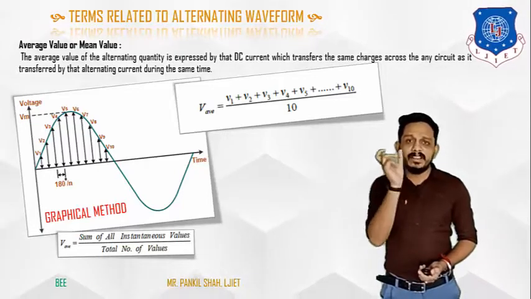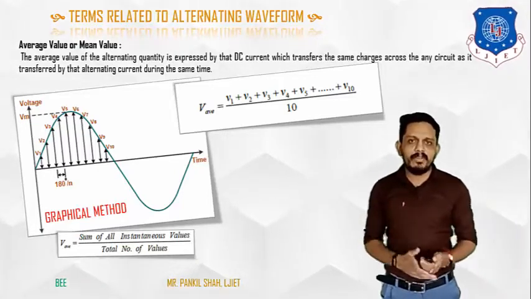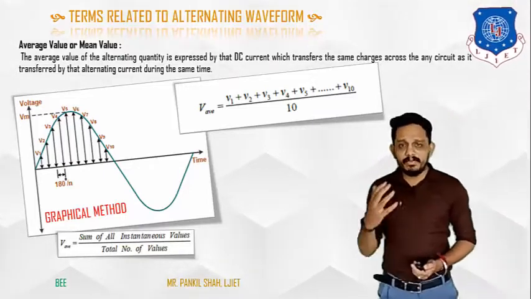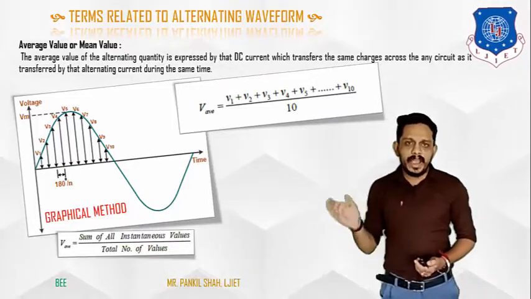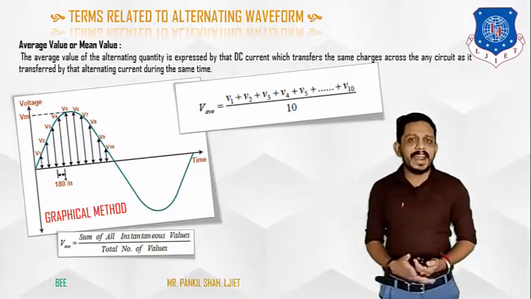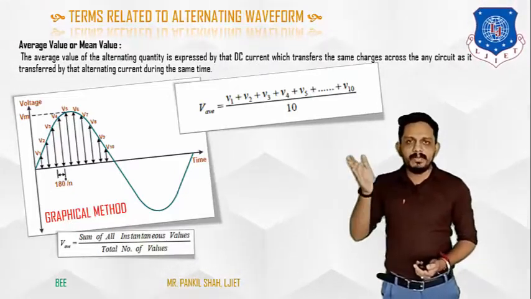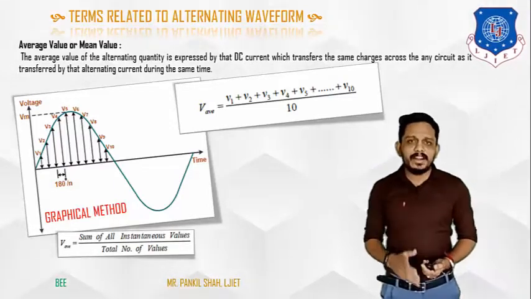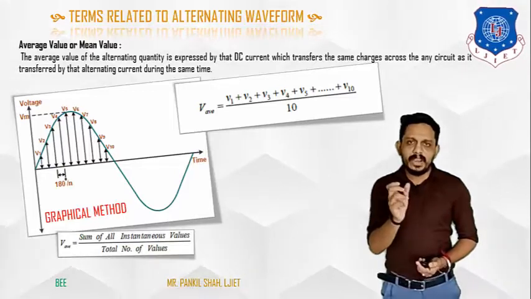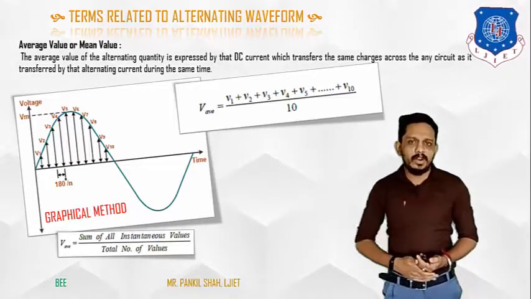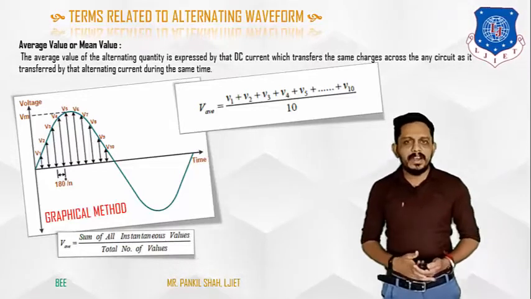In this equation we have taken voltages at 10 different instants, so the algebraic addition of those 10 voltages will be V1 plus V2 plus V3 and so on up to V10, divided by 10 because we have taken 10 samples. This is the average value in a simple, graphical manner.